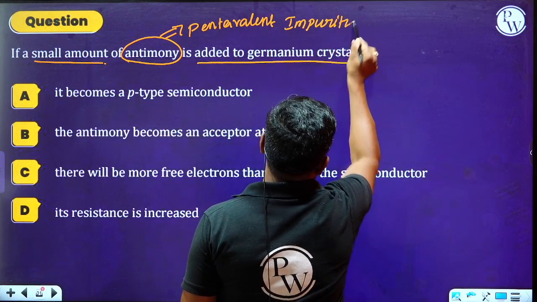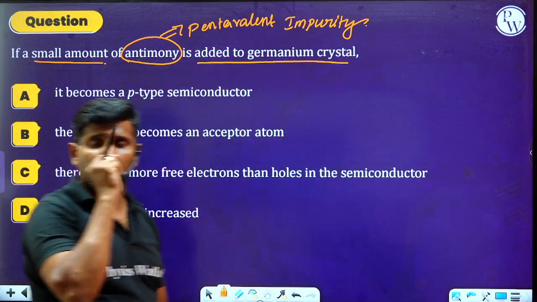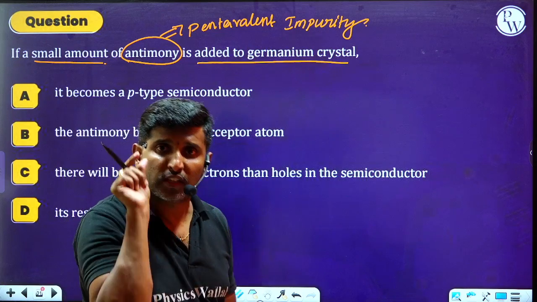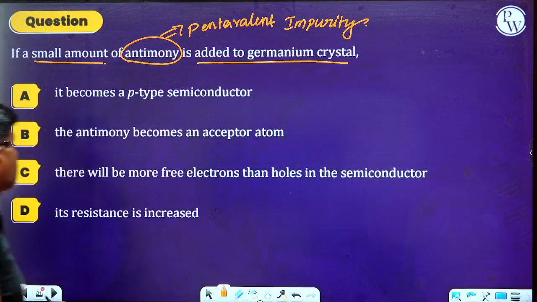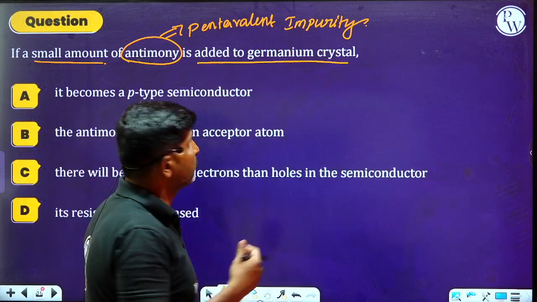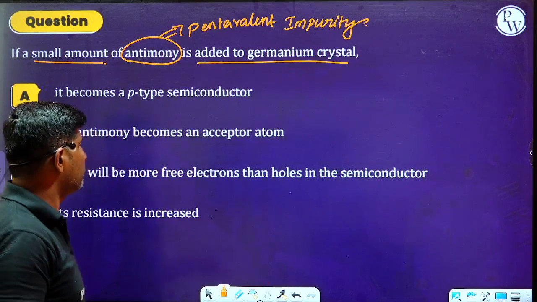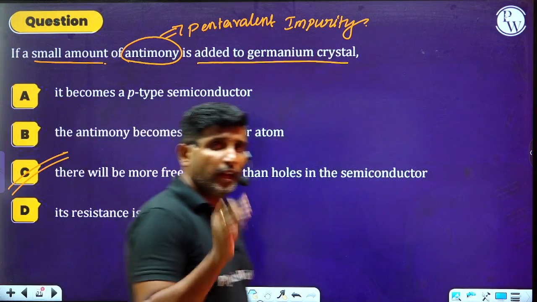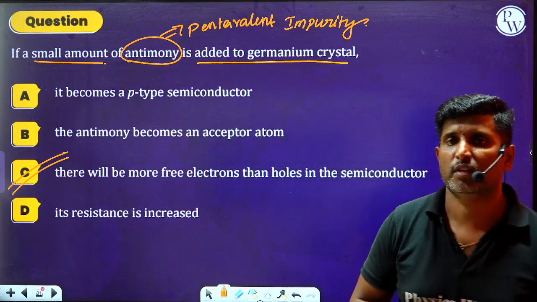So whenever we add a pentavalent impurity to pure germanium, which is an example of an intrinsic semiconductor, it becomes an N-type semiconductor. N-type in the sense there will be a large number of free electrons. Therefore, option C will be the right answer.